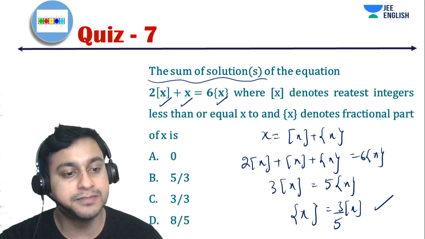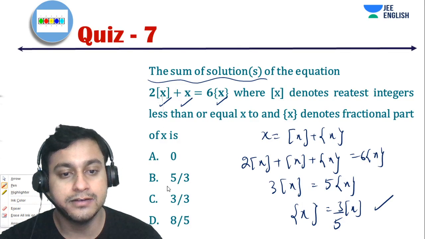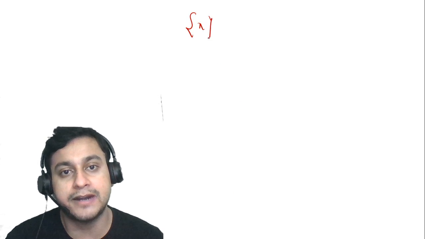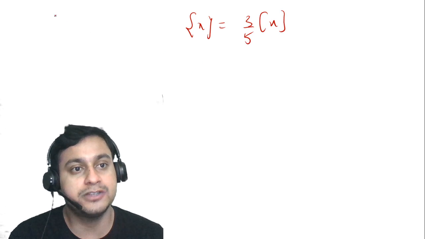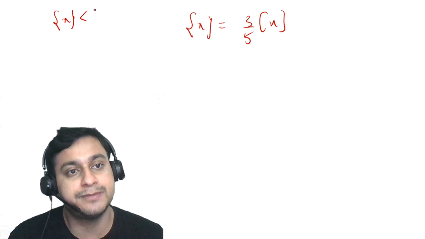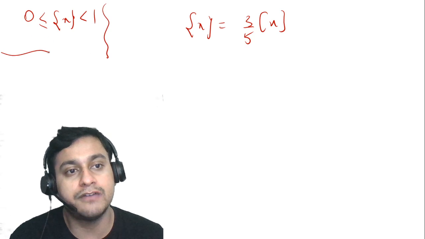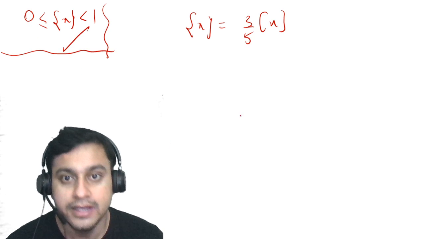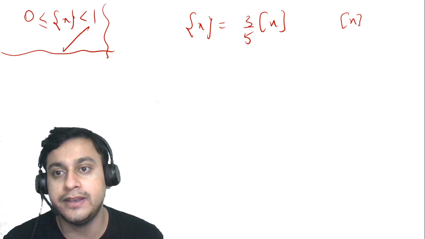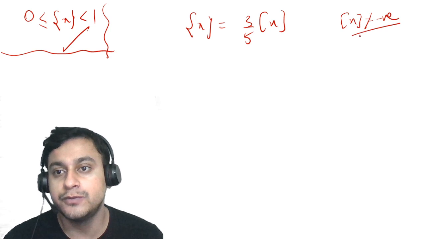So guys, if you look at this equation, we all know that box of x can't be negative, because if the box of x is negative, our fractional part of x will start coming negative, which is not a possibility, because we know that fractional part of x lies between 0 and 1, 0 included. So we have to think about a value of box of x such that this is also satisfied. Obviously box of x can't be negative, so we'll start from 0.